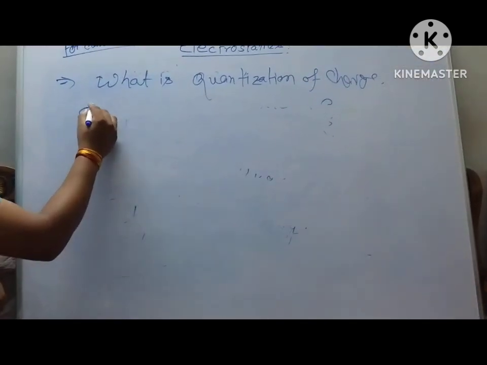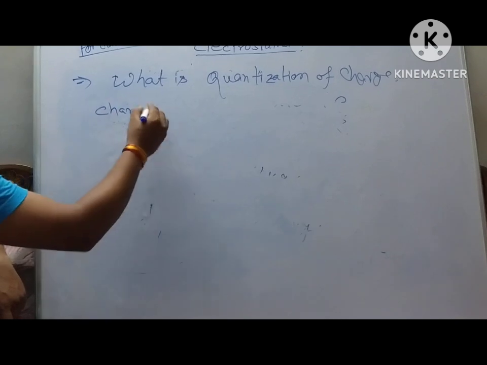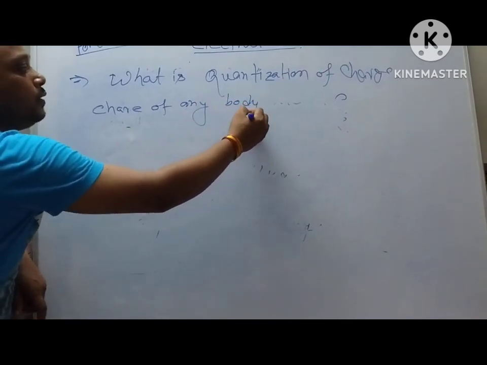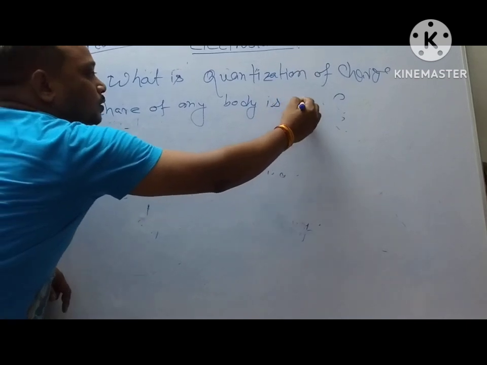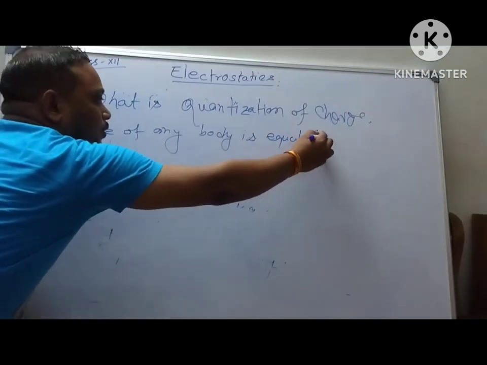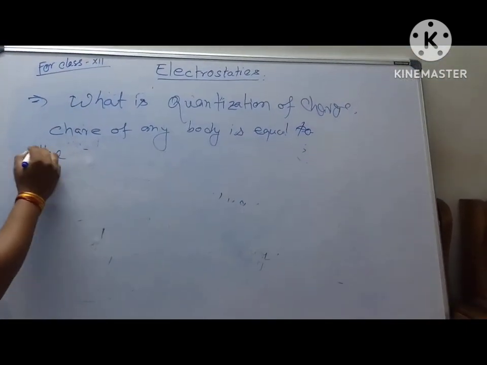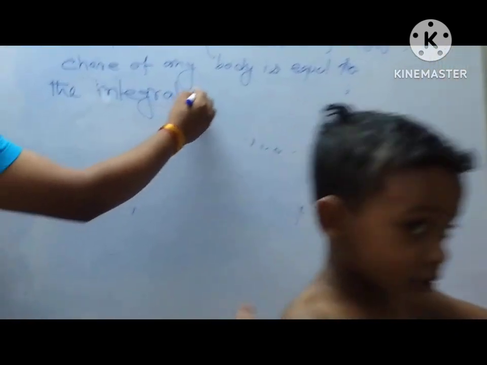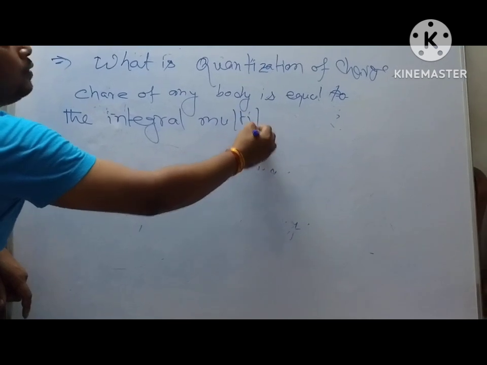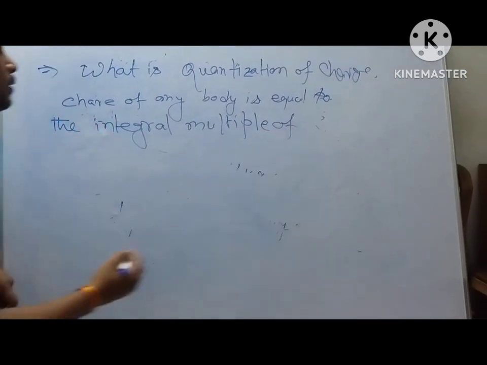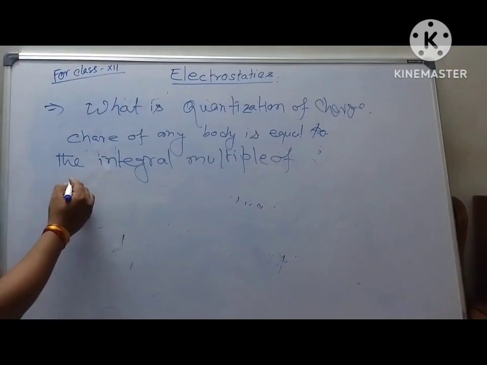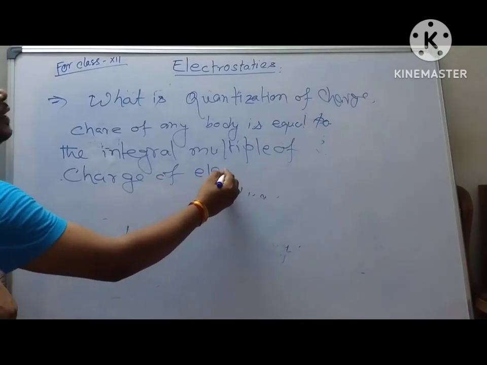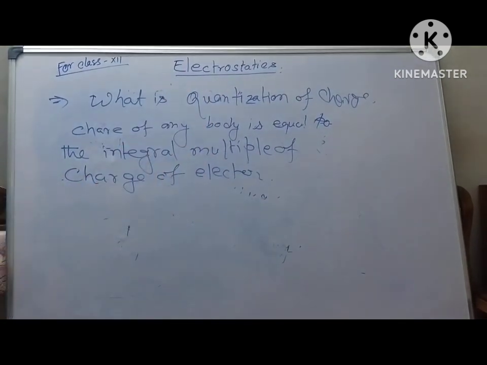Charge of any body is equal to the integral multiple of charge of electron. This is known as the quantization of charge.